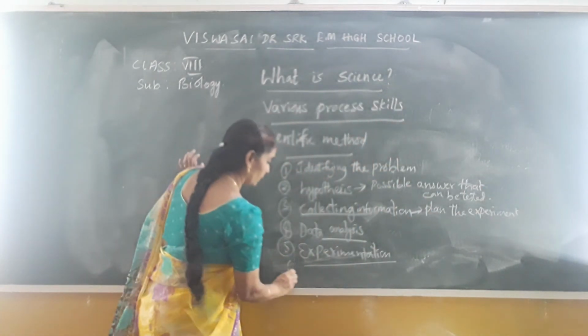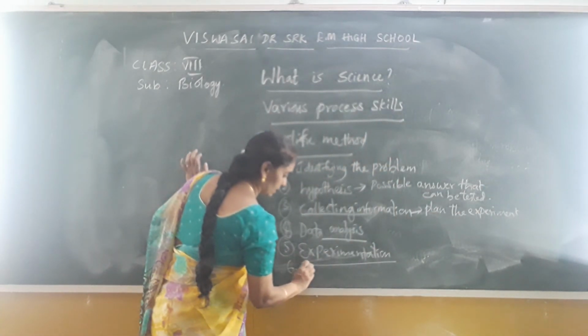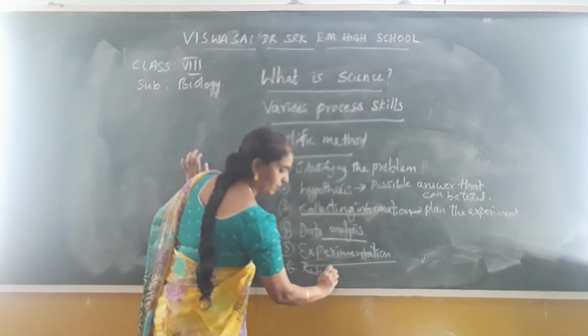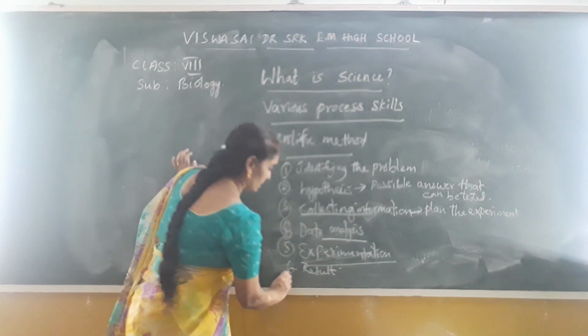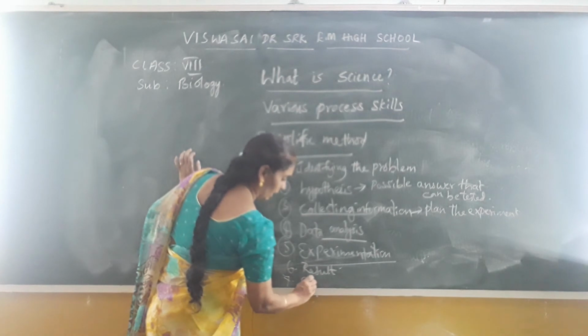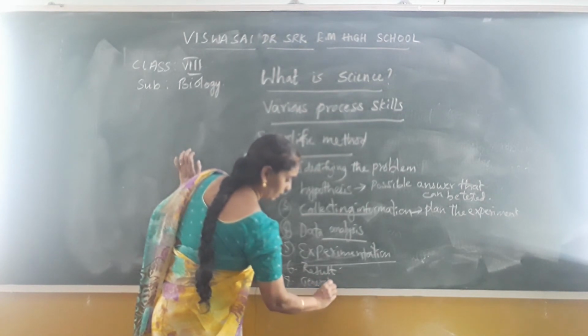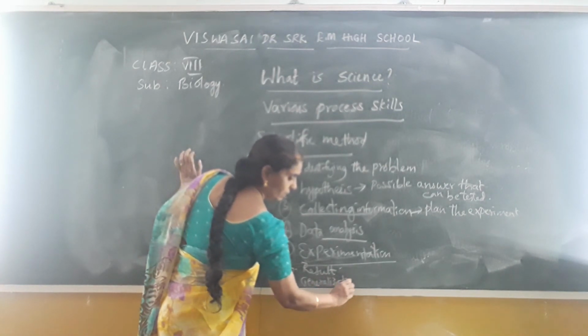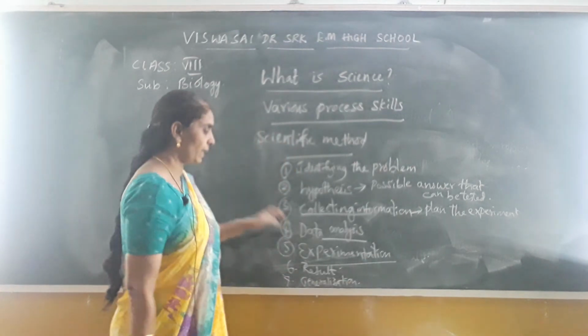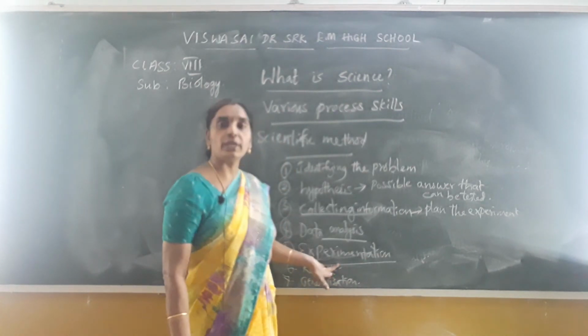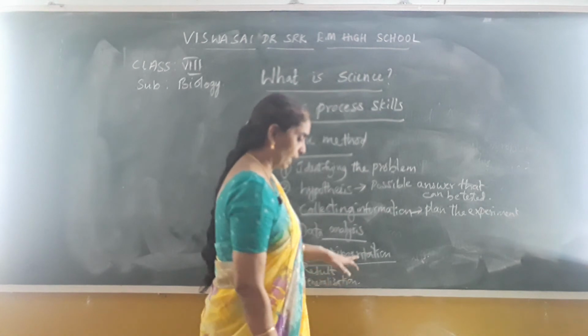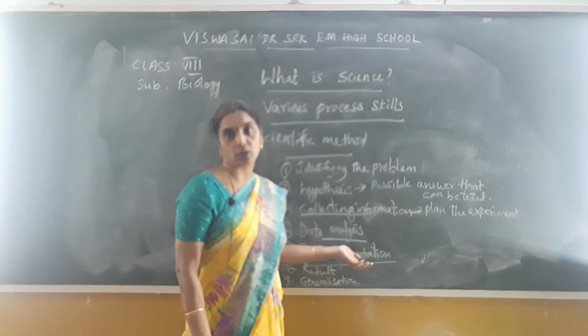Okay, so you will come to result analysis. Analyzing the result. Next, generalization. Last, you will be generalizing the concept. So based on the result, you need to select whether another hypothesis is to be made or not.